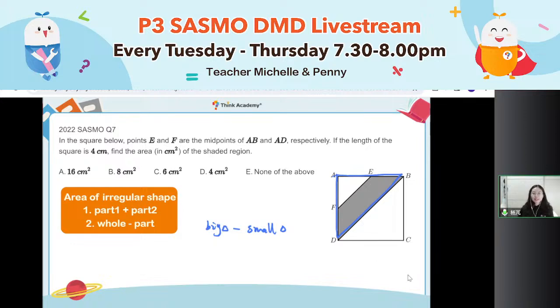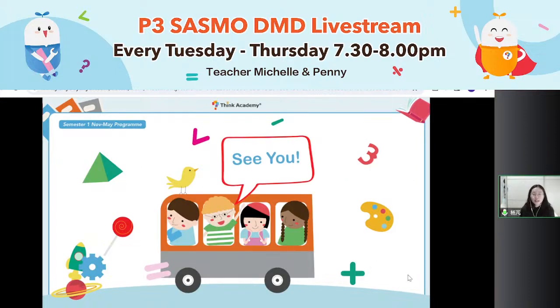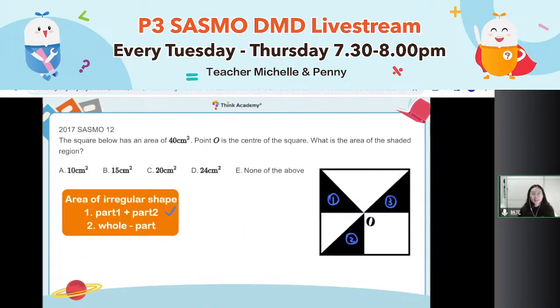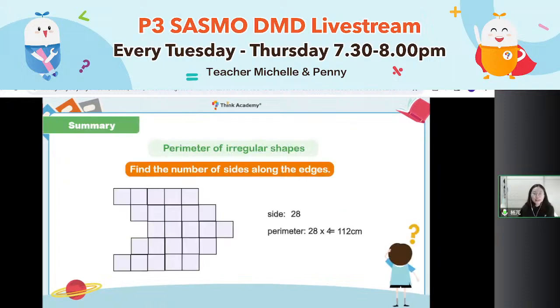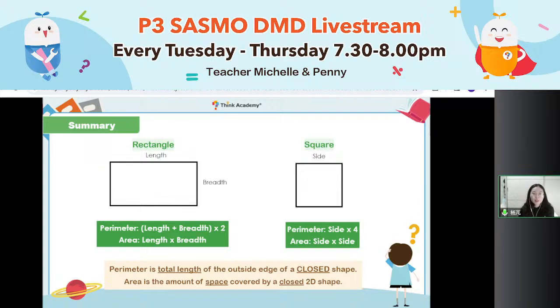All right. Okay, now that is all about our mini class today. We talked about the perimeter and the area. So everyone, now the following things, try it by yourself. It's 4 little questions. Then don't forget to submit your work in the group. Teacher Penny and Teacher Michelle will see how you do it.